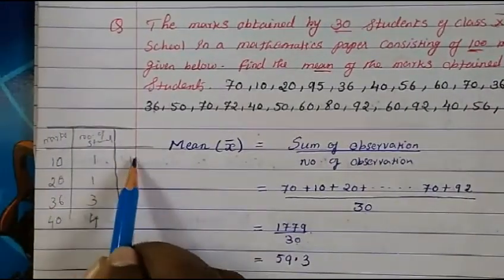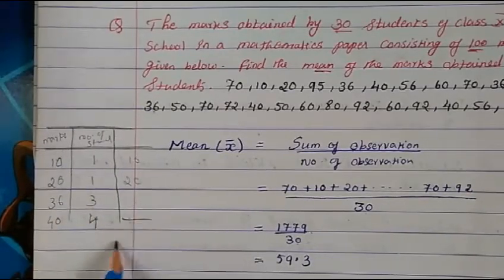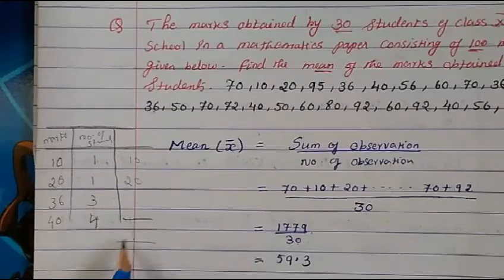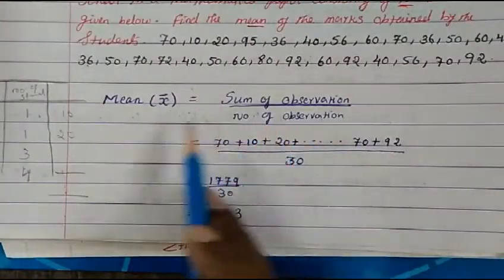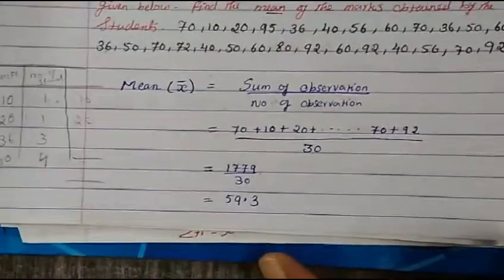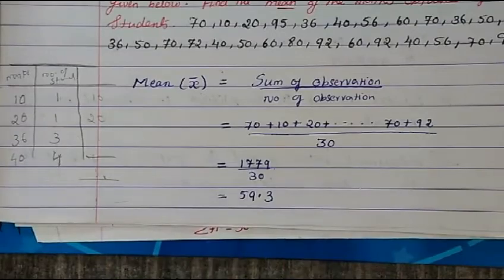Then what will we do? Both we will multiply here. Then it becomes 20. So we will multiply, then finally we will total it. After getting the total, here we will put this formula, sum of the observation. Already we got the sum of observation here, right? So we will put that and then we will find out.